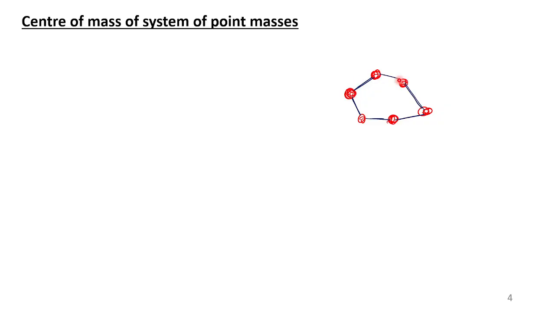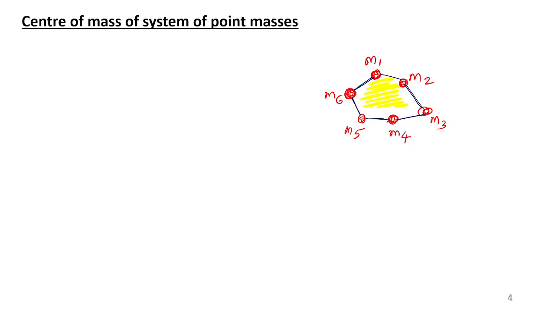M1, M2, M3, M4, etc. Maybe some massless support will be there. I have to keep my finger somewhere. Where shall I keep my finger so that the entire system is balanced? So the center of mass of a system having point masses. Point masses means certain points carry masses, not the entire thing. The other things are just massless support.